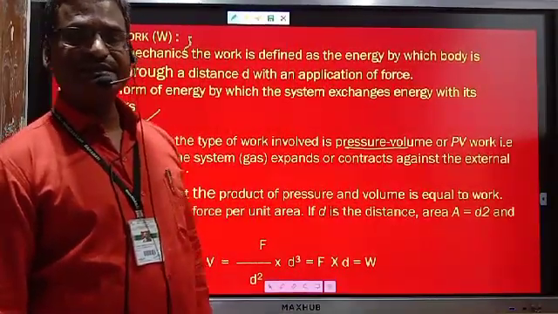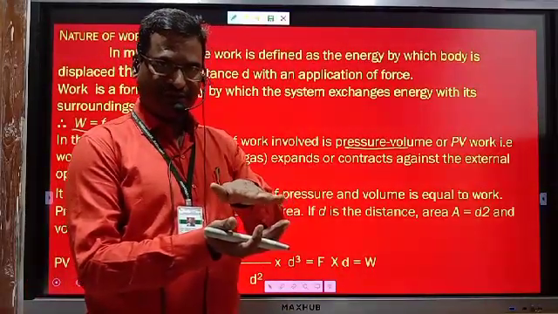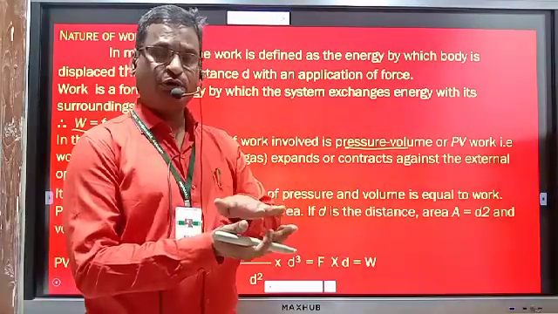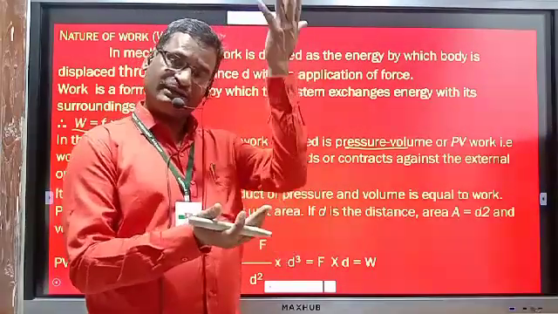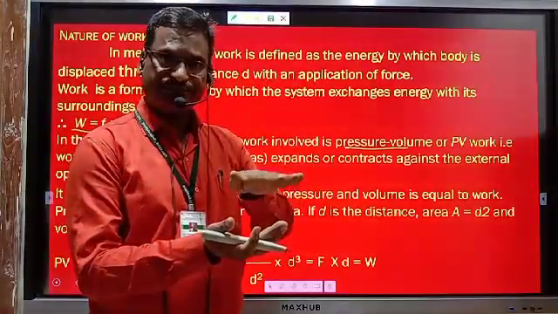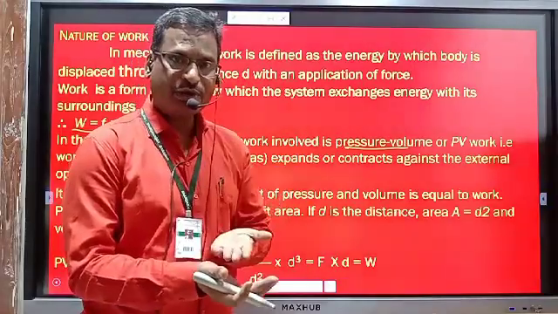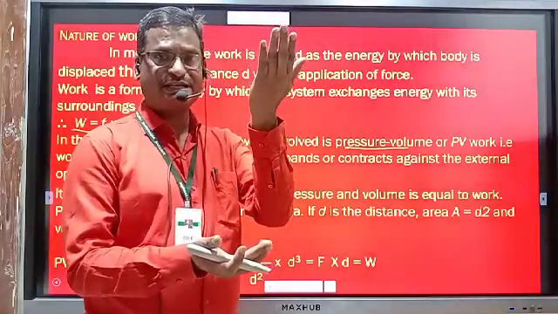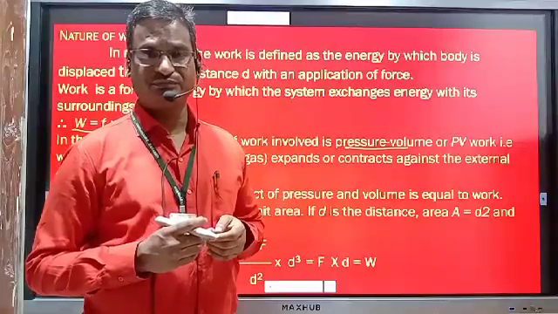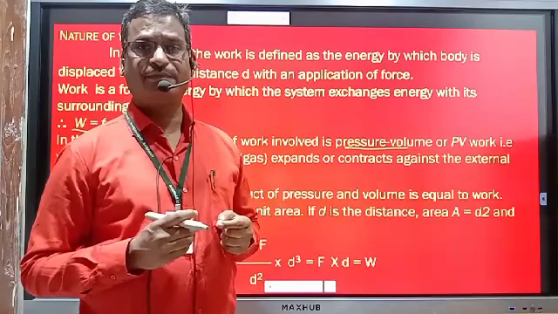in the gaseous system, by applying pressure on gas, compression of gas molecules takes place. When the pressure is decreased, expansion of gas molecules takes place. During compression, displacement takes place, or during expansion also, displacement takes place.